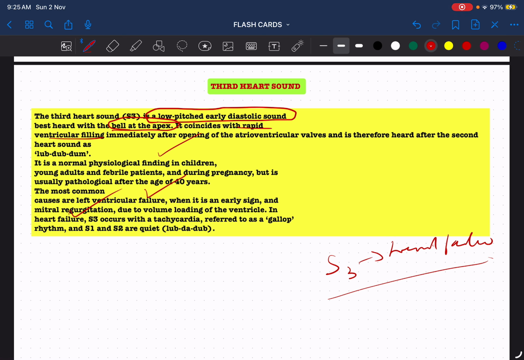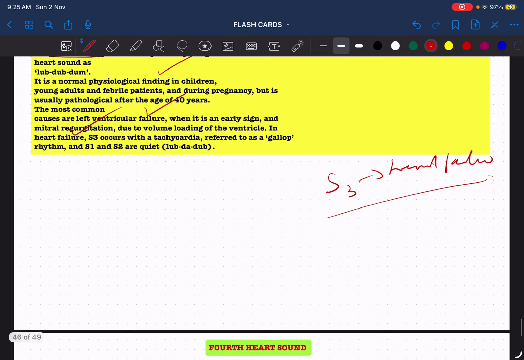So S1 and S2 will be quiet. So S3 means, remember, heart failure. It is both physiological as well as pathological. It is because of the rapid ventricular filling, heard with the bell of the stethoscope at the apex of the heart, a low pitched early diastolic sound.